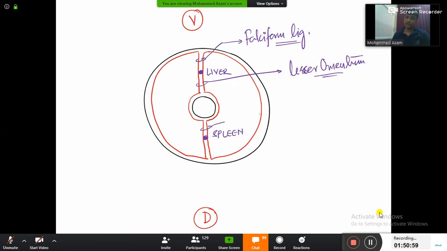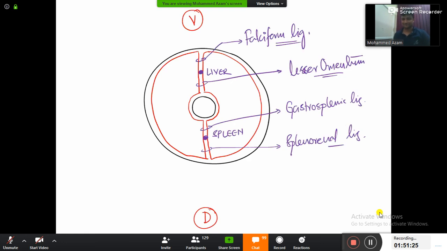Again, the same thing. It is dividing into two ligaments here. One here and this one here. So one in front of the spleen and one behind the spleen. And guys, this ligament here, which is in front of the spleen, will be gastrosplenic ligament. This ligament here behind will be the spleno-renal ligament. Spleno-renal ligament. Done. Okay. So why is the word renal used here right now? Why? Because we all know dorsally what happens here, sir? Kidneys form. If the kidneys are forming here, definitely renal. Spleno-renal ligament.